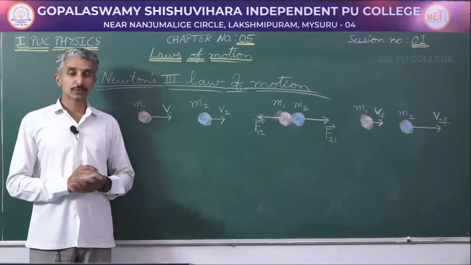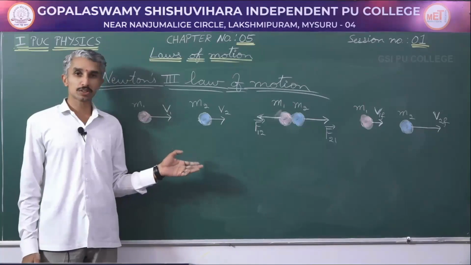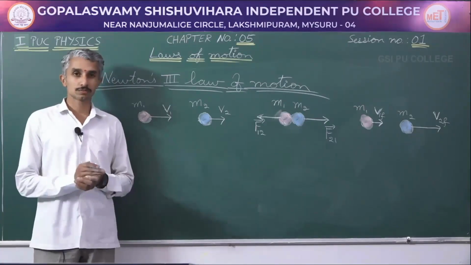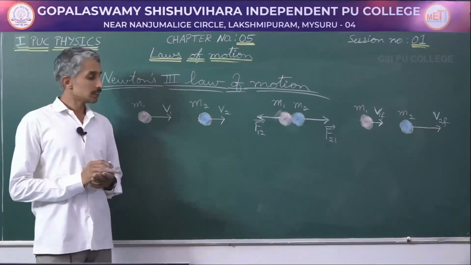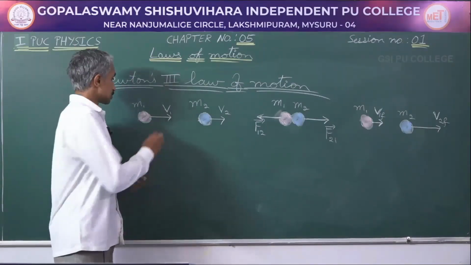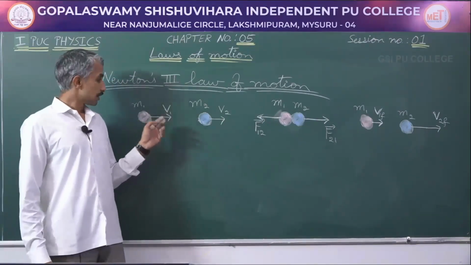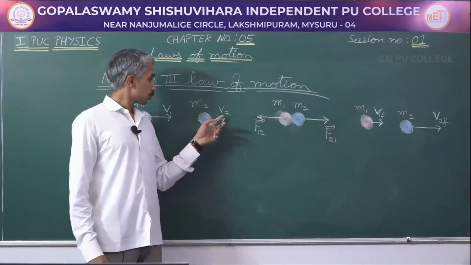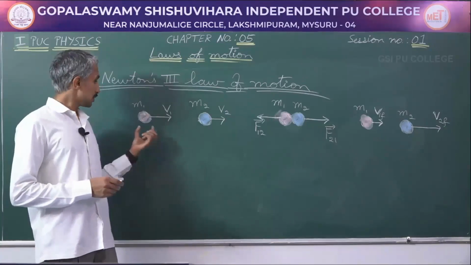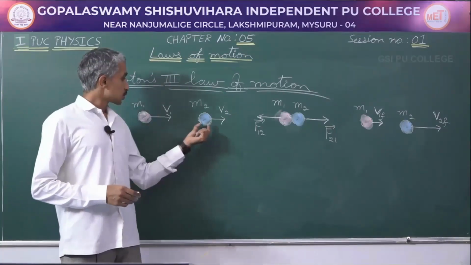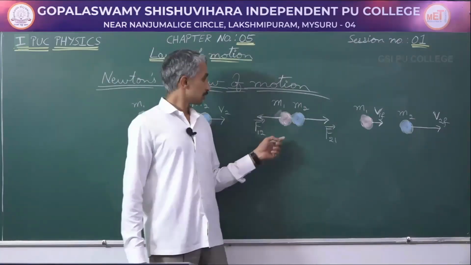Here is a diagram to understand Newton's third law of motion and to also eliminate some of the misconceptions about it. I will consider two spheres, both moving in the same direction. One of the spheres is moving with a greater velocity v1 than the other sphere moving with a smaller velocity v2. So therefore, after some time, the mass m1 is going to collide with the mass m2. So this is what it represents.